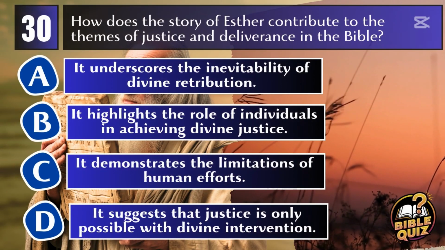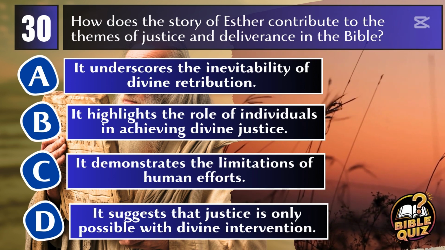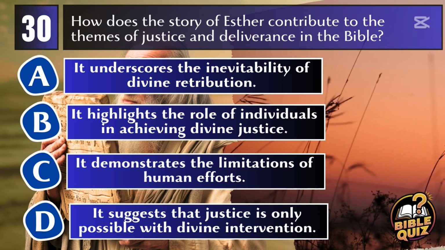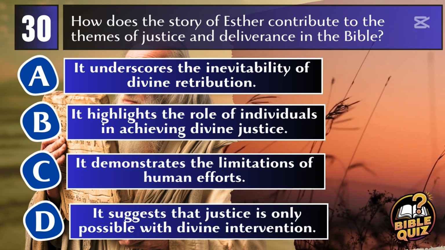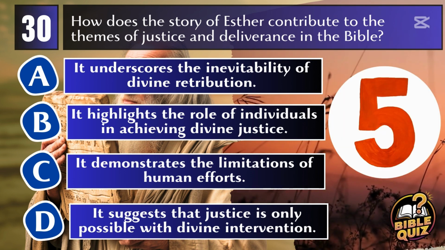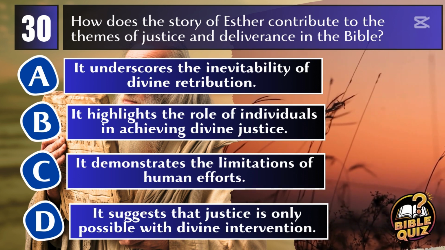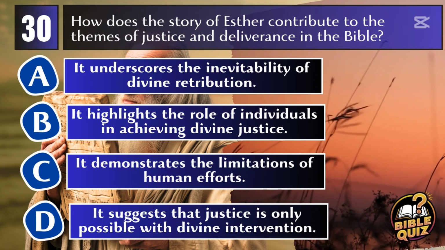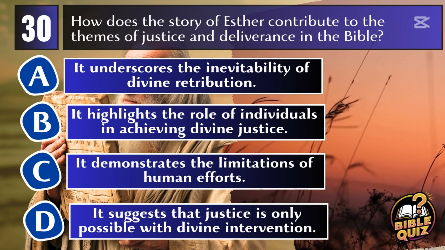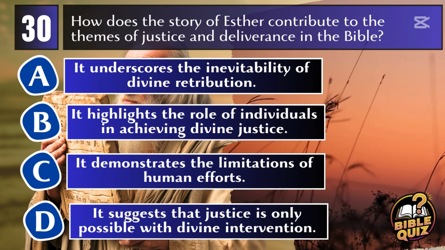Question 30. How does the story of Esther contribute to the themes of justice and deliverance in the Bible? A. It underscores the inevitability of divine retribution. B. It highlights the role of individuals in achieving divine justice. C. It demonstrates the limitations of human efforts. D. It suggests that justice is only possible with divine intervention.